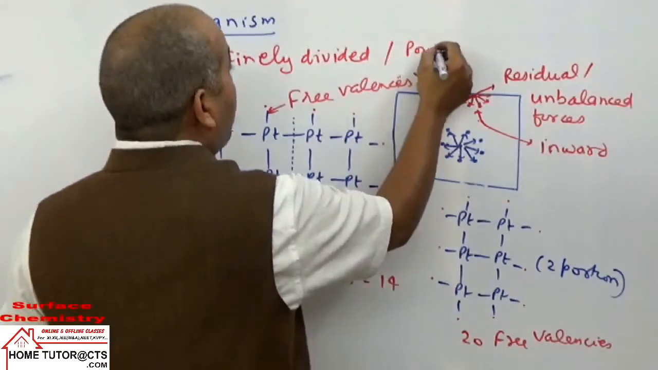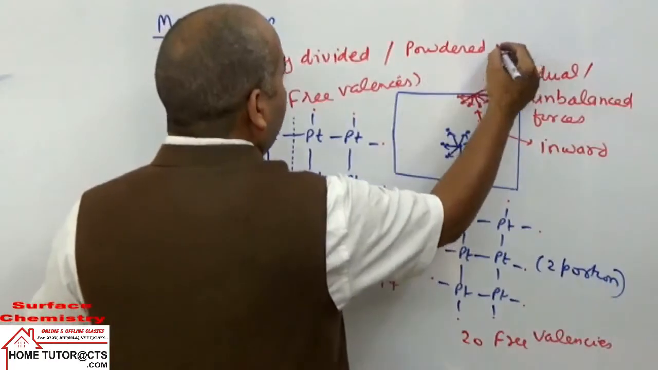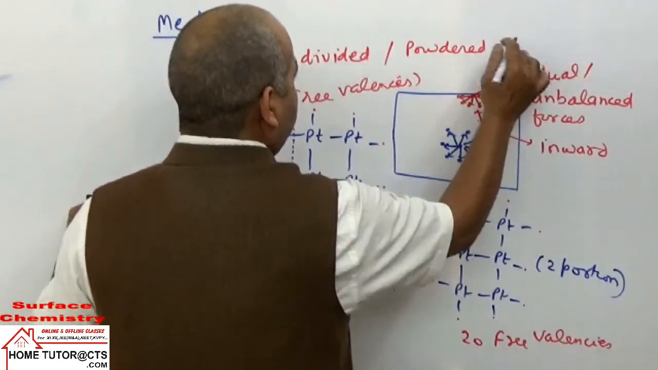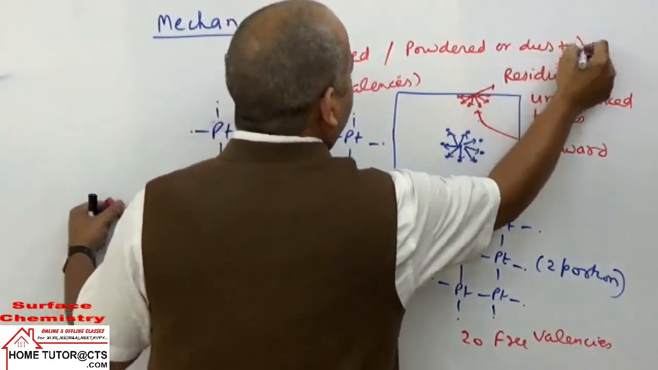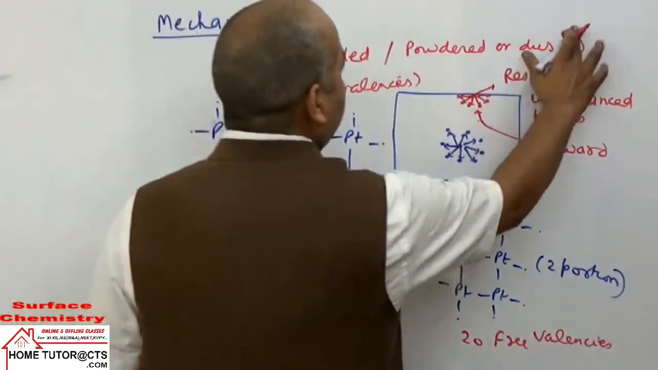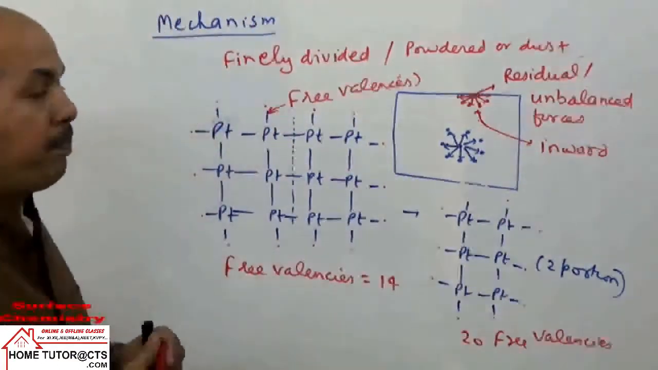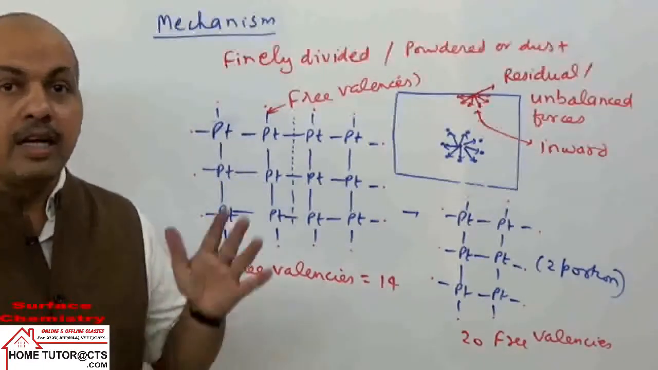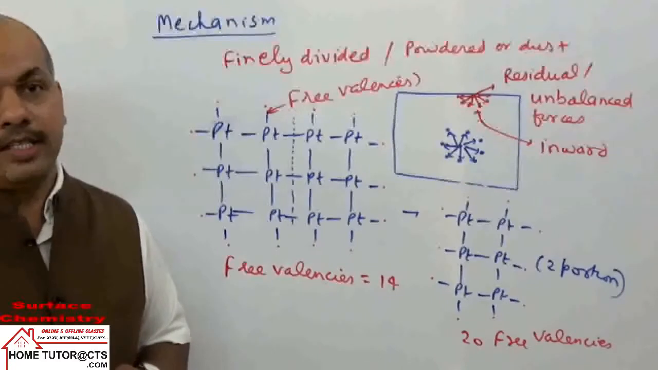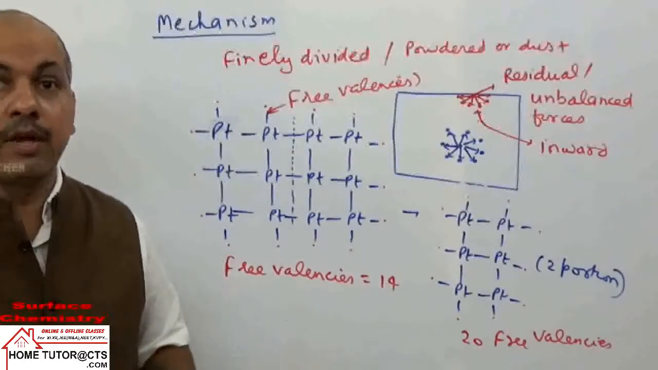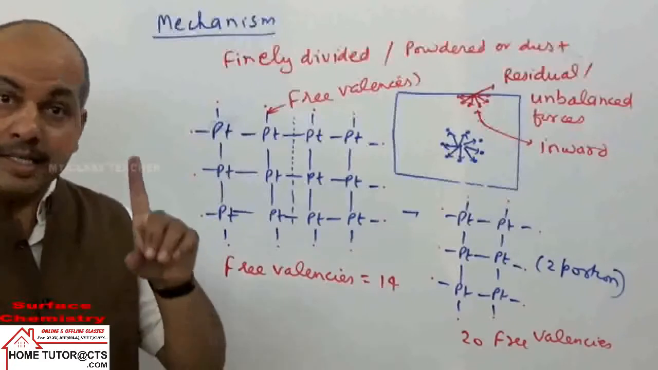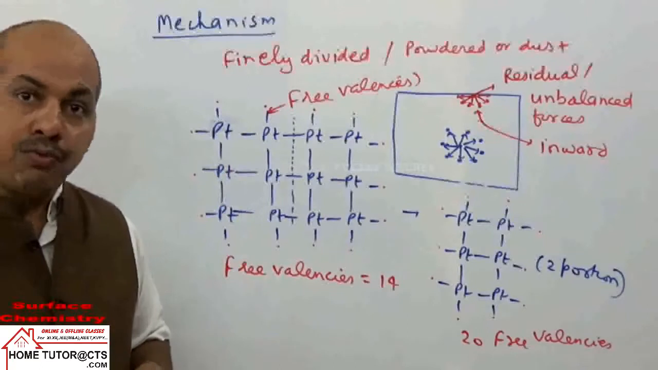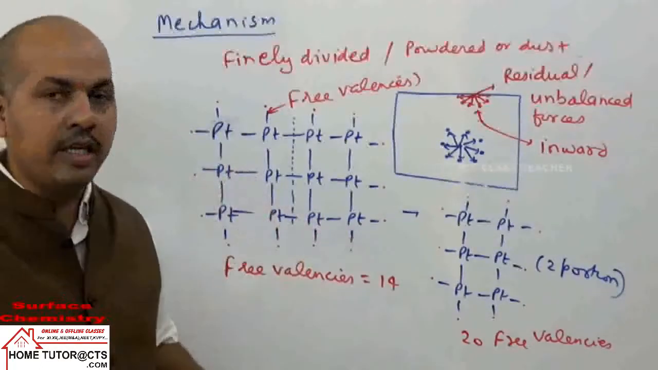Or in powdered form, like zinc dust in powder, of the adsorbent. Because when you take bigger pieces of the metals or adsorbents, they will contain fewer free valencies. If you break them into more, smaller pieces, then for the same mass they will contain more free valencies.